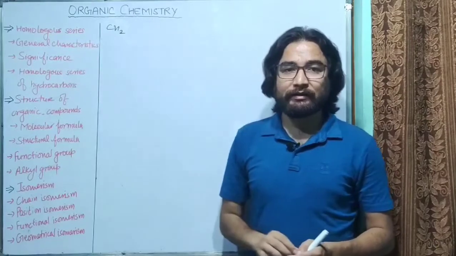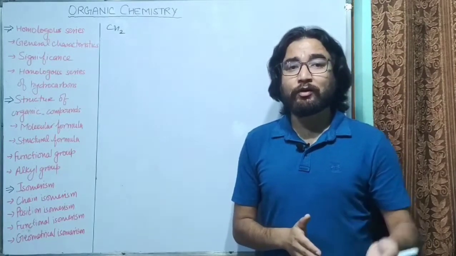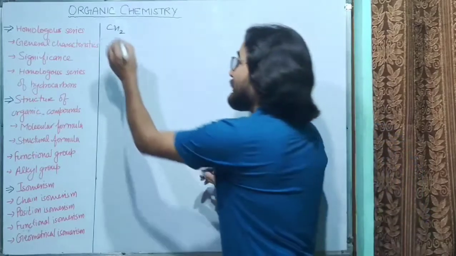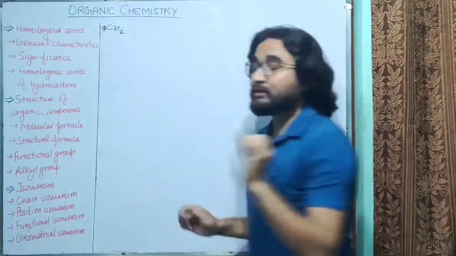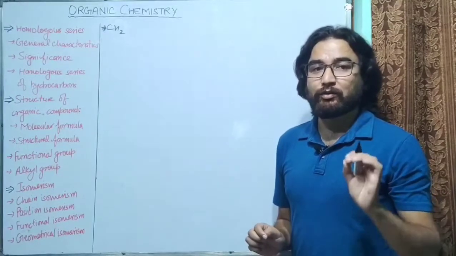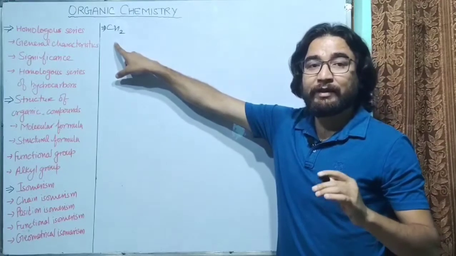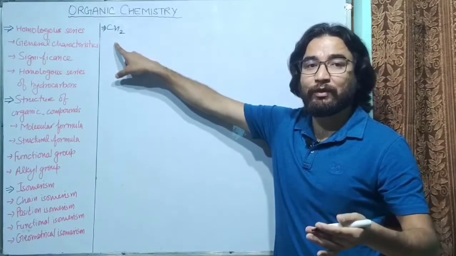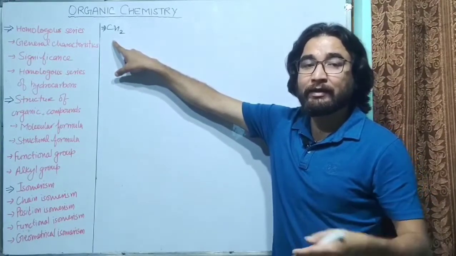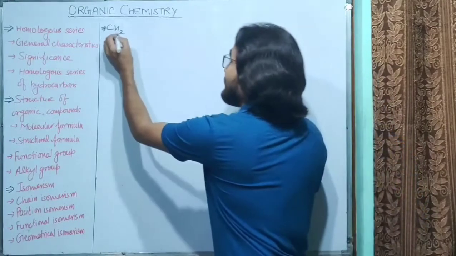Now, what are the characteristics of homologous series? There are a few characteristics which are already there in the definition. That means they differ by one carbon and two hydrogen atoms, means CH2. It means the next member will have one more carbon atom and two more hydrogen atoms. And what is the atomic mass of carbon? That is 12.